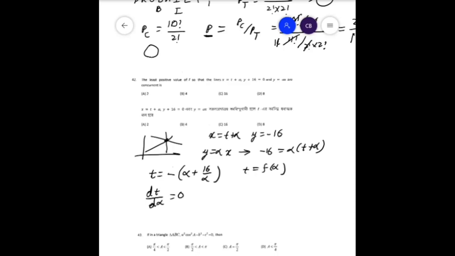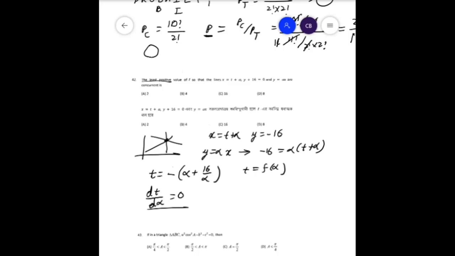If dt by d alpha is equal to 0, then it can be a maximum or a minimum. You can do the double derivative test, but you won't get that much time during the exam. So you can obviously see that the least positive value is required, and this equation only gives two solutions, positive and negative, and there can be no other values.